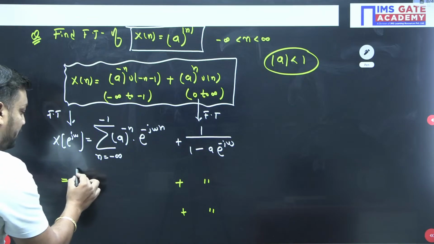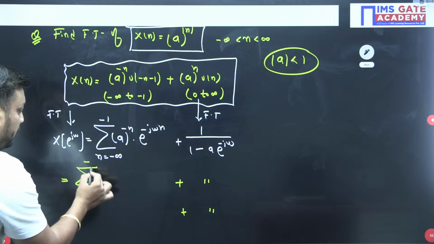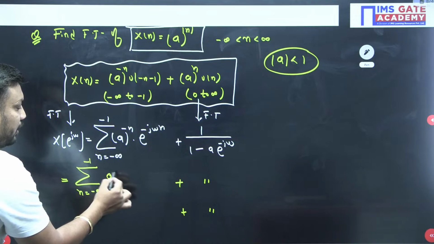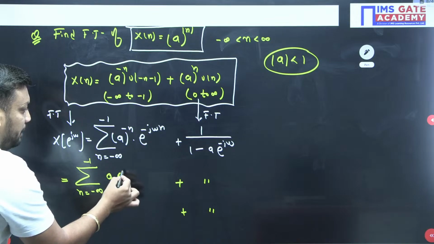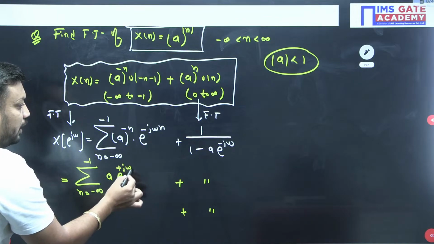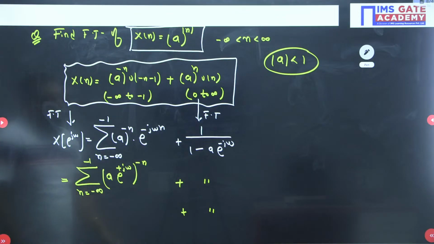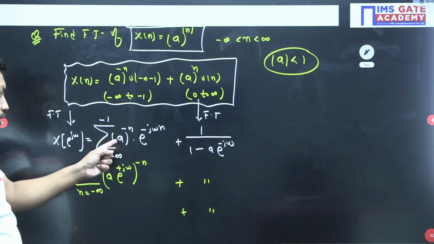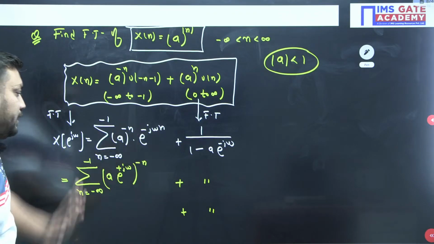Can I replace n with minus n? So sigma of n tends to minus infinity to minus 1. Here I can write what, guys? Tell me. Can I write here a e^{+jω} to the power minus n? Beta, can I write like this? a e^{+jω}, with the minus n taken outside.